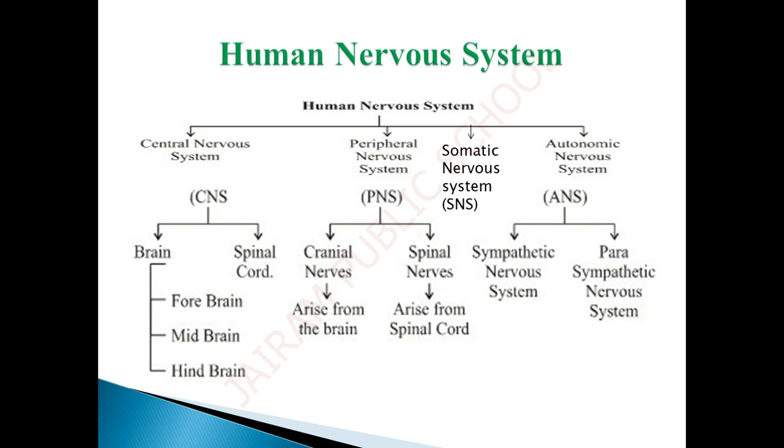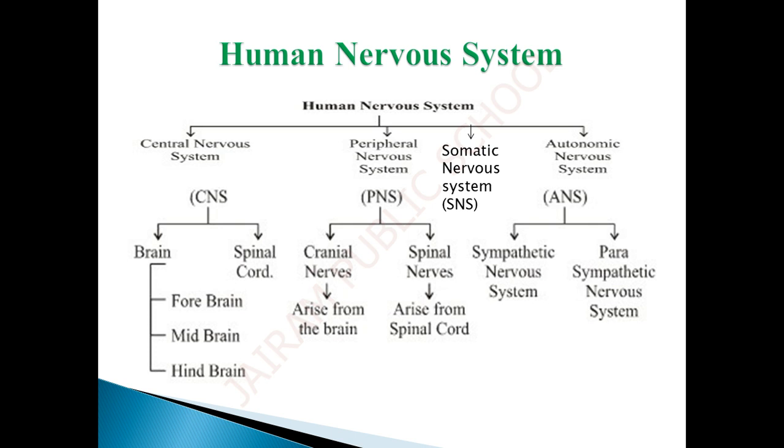The peripheral nervous system connects to the somatic nervous system and autonomic nervous system. Somatic nervous system is responsible for voluntary actions like talking, walking, etc. Autonomic nervous system is responsible for involuntary actions like heartbeat, vomiting, etc. The autonomic nervous system has the sympathetic nervous system and parasympathetic nervous system.